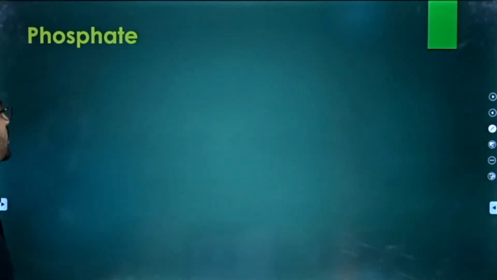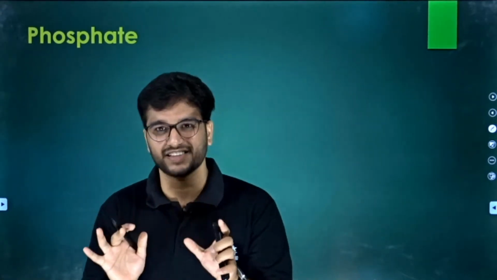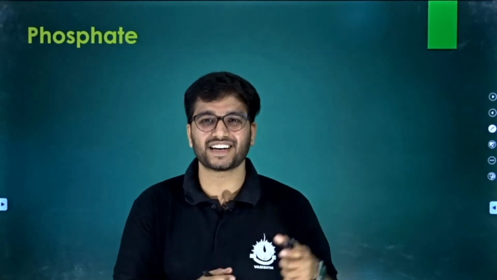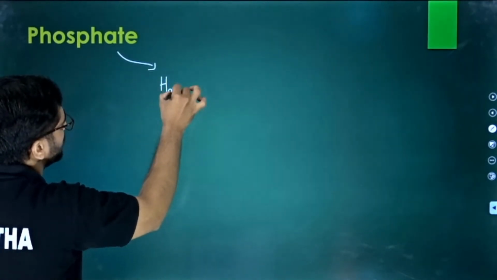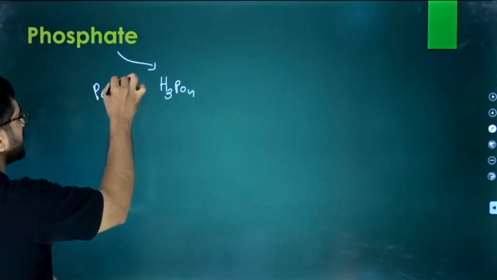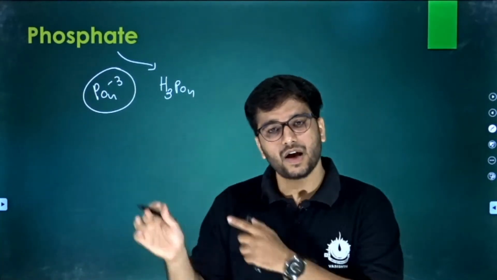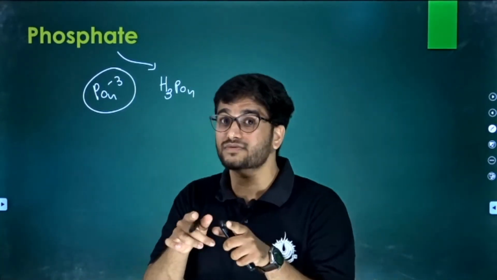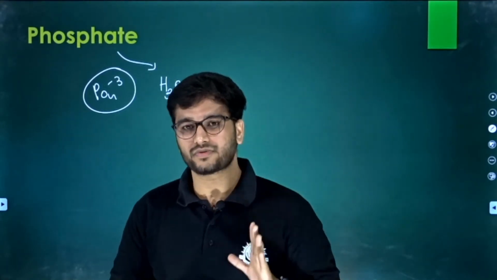So let's look further. Phosphate. Now phosphate is a very easy thing, right? It is not lengthy like the nitrogen base, as we learned about the pentose sugar. See, phosphate is nothing but H3PO4. Now phosphate is basically PO4 minus 3. So the chemistry teacher tells us that it is PO4 minus 3. How can you say it is H3PO4? It is phosphoric acid. We agree, no doubt it is phosphoric acid.